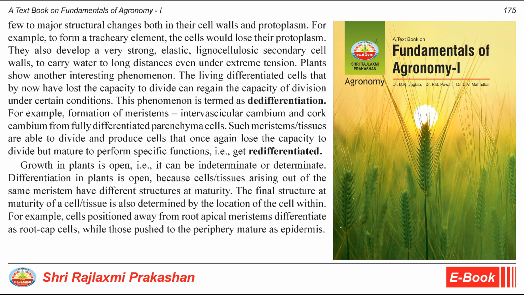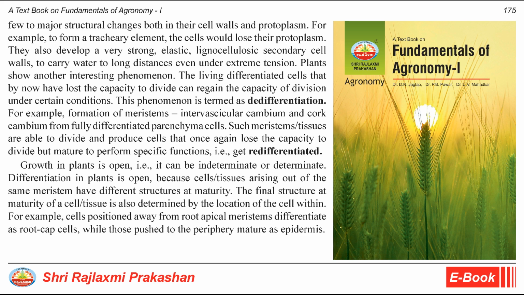The living differentiated cells that by now have lost the capacity to divide can regain the capacity of division under certain conditions. This phenomenon is termed as dedifferentiation. For example, formation of meristems, interfascicular cambium and cork cambium from fully differentiated parenchyma cells. Such meristematic tissues are able to divide and produce cells that once again lose the capacity to divide but mature to perform specific functions, that is, get redifferentiated.